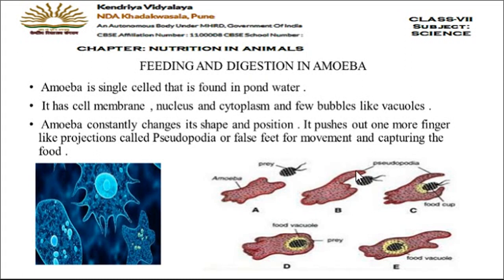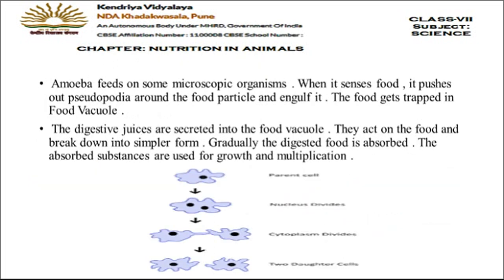You can see in the diagram here how amoeba captures the food. Let's move on to the next slide and see. Amoeba feeds on some microscopic organisms. Whenever there is some food particle present near the amoeba, it pushes the pseudopodia around and the food gets engulfed in it.